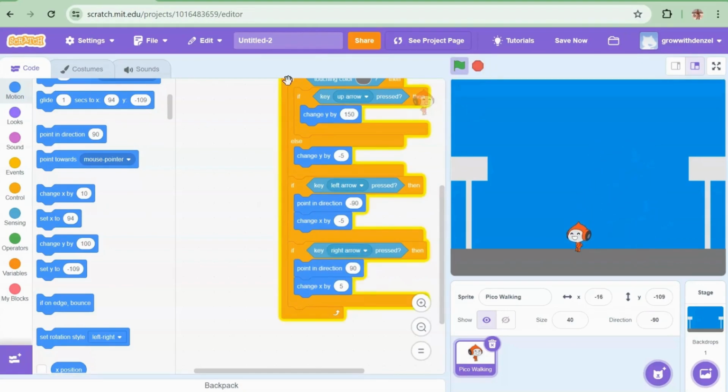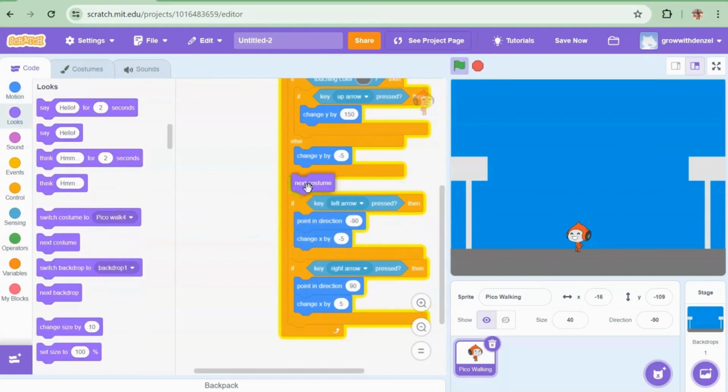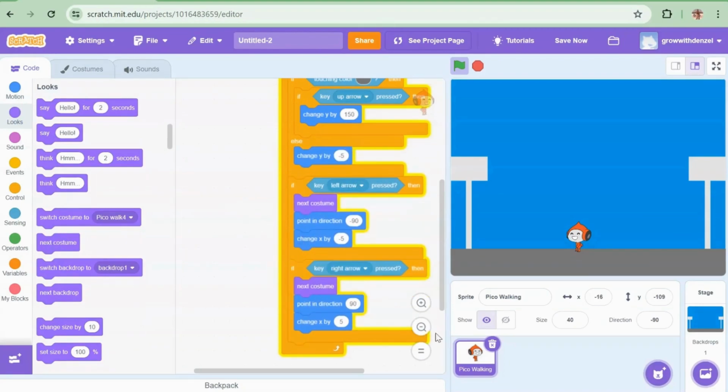You can see how it's moving. But we want the legs to move, so you bring the next costume and you put them on top of those two. Now can you see how it moves? It's so cool, right? Great.